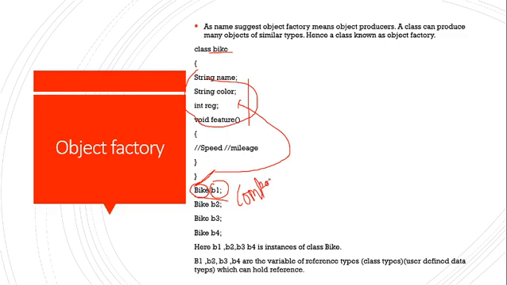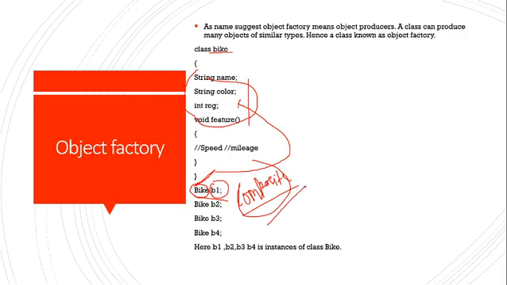Composite means a collection of data types, or a collection of predefined data types. So inside a class, there are many types of predefined data types. That's why we call this a composite data type. I hope you understood about all these things.